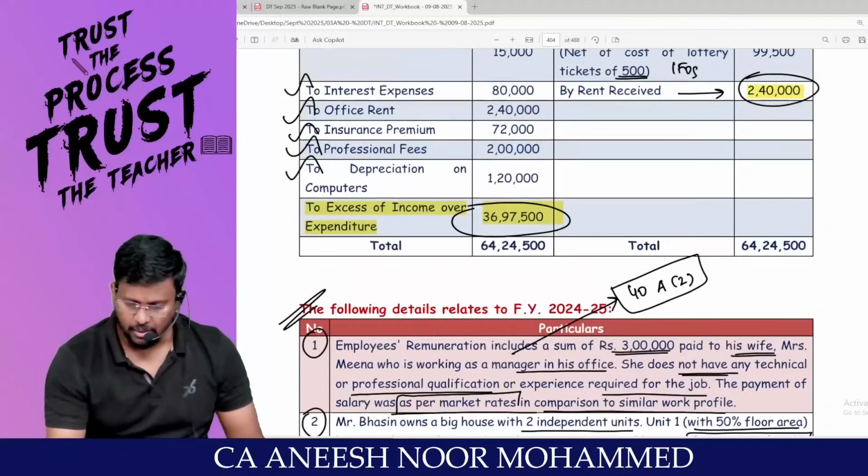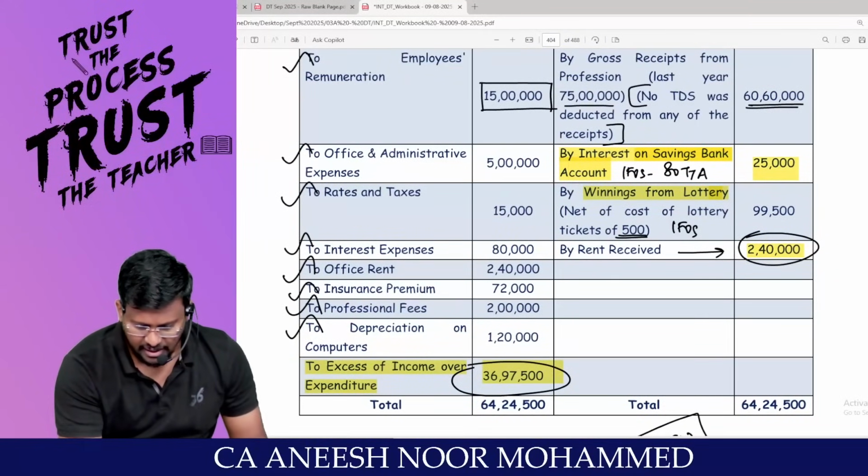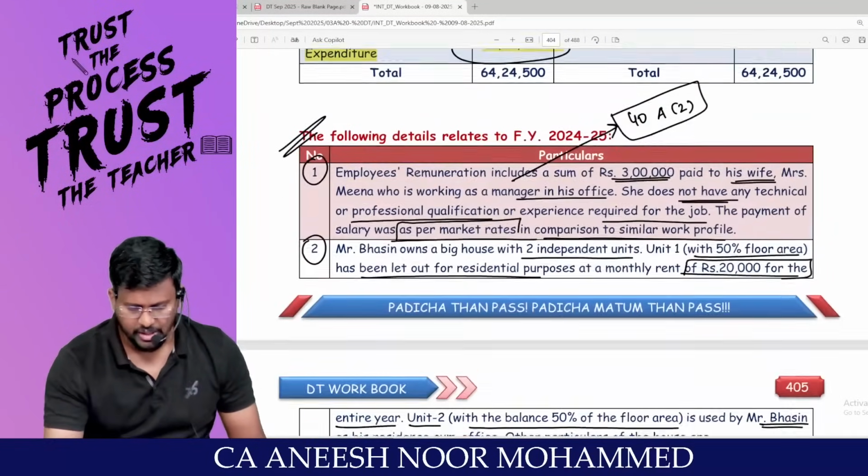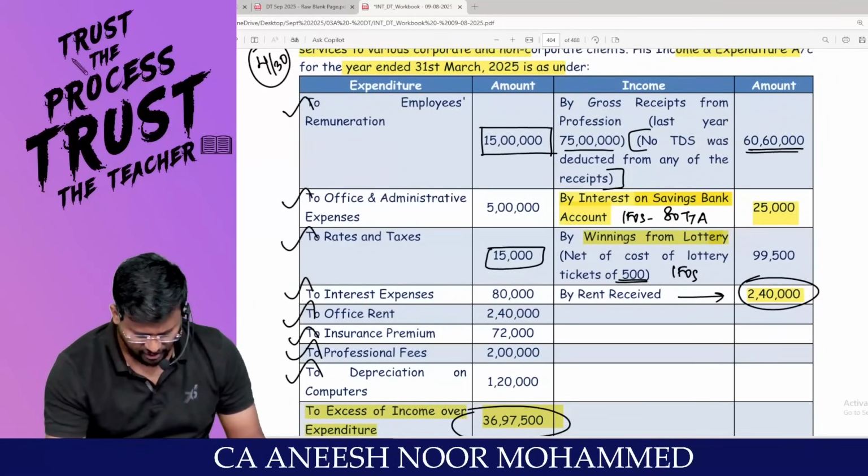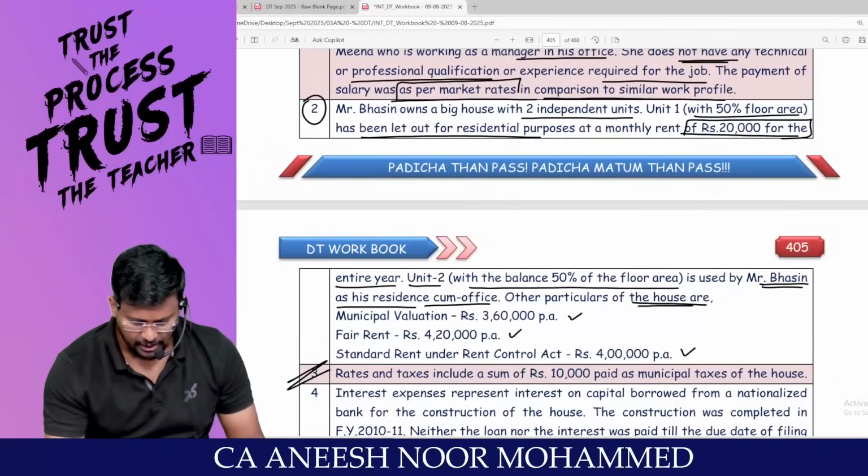Rent and rates include. Go and see rent and rates. How much is rent and rates? 15,000 is what? Rates and tax. Is there any rent and rates? Any other head? No, sir. They are talking only that.